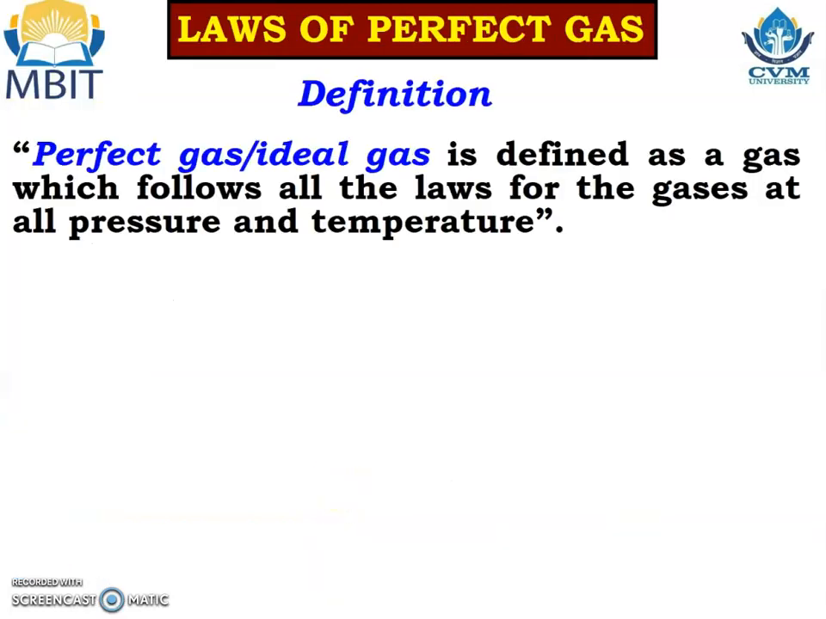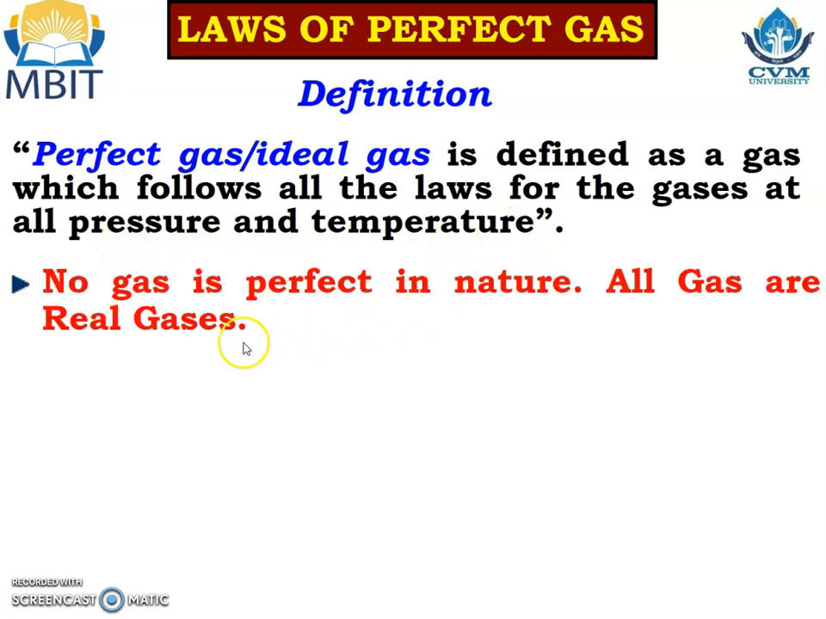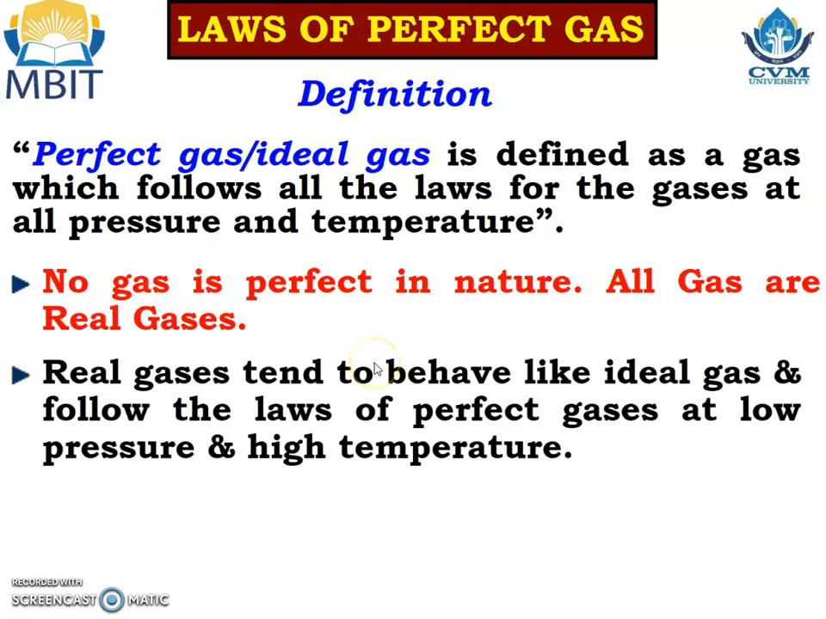Law of perfect gas. A perfect gas or ideal gas is defined as a gas which follows all the laws for gases at all pressure and temperature. It means a gas is considered as a perfect gas when that gas follows all the laws at all pressure and temperature. But we know that no gas is perfect in nature. All gases are real gases.